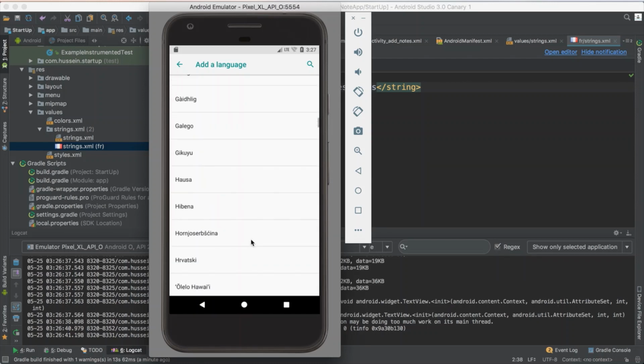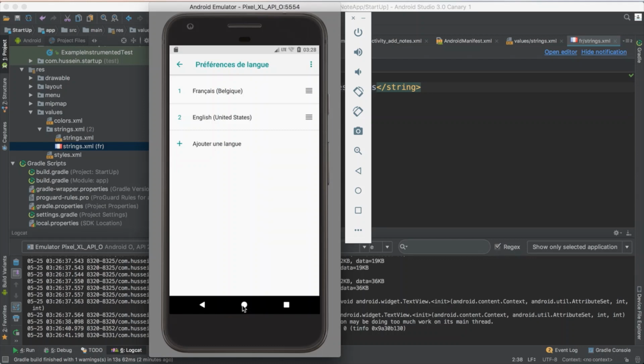Okay, Français, just select it. See, now the device is Français, I think. Yes. If you just move it to the first language, hopefully now everything is Français.